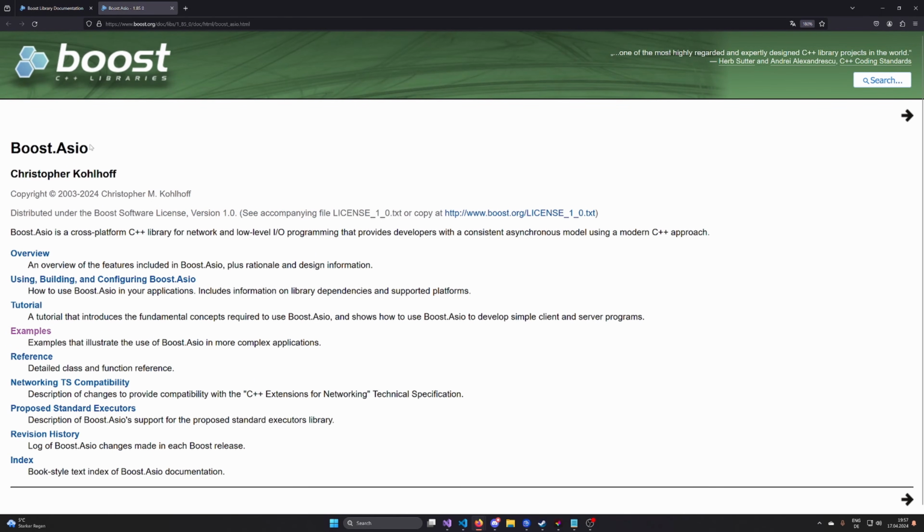Asio is available in a Boost and a non-Boost version, so if you don't have Boost, you can also watch the tutorial. The namespaces are different and the usage is also a bit different, but in the end the functions and the features are the same and they work the same, just that one works with the Boost primitives and the other one doesn't. It would just work with the standard library and with your plain code.